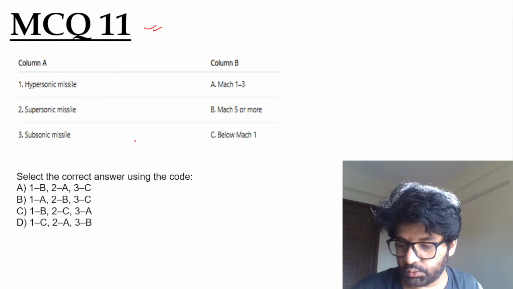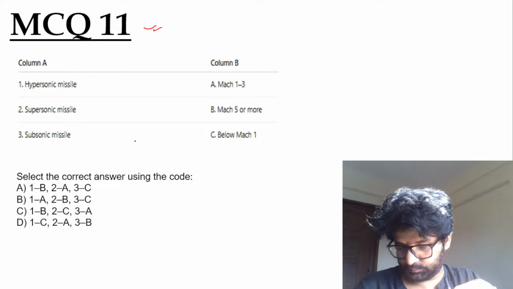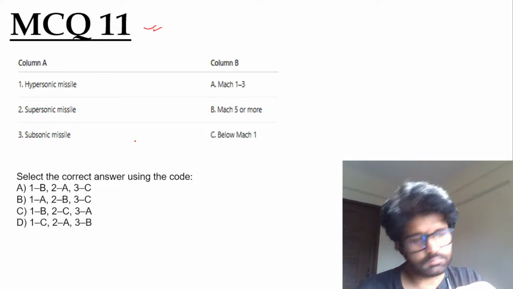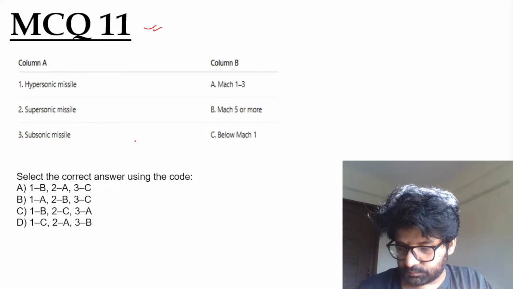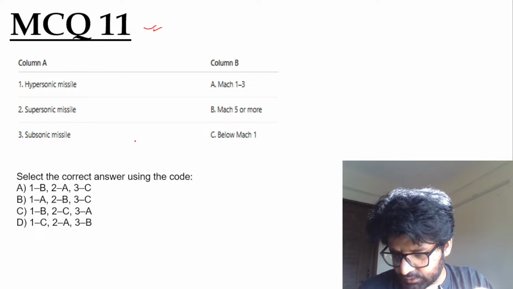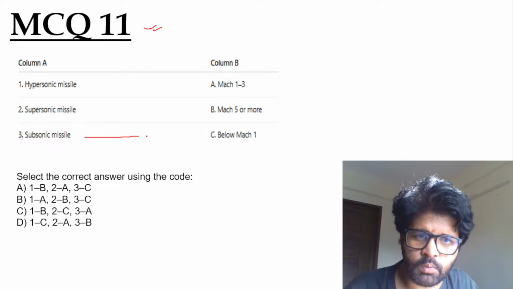Hypersonic, supersonic, cruise missile. So Mamta has given the answer. Try for it, Shipurna. So what we have just discussed: subsonic missile is below Mach 1.